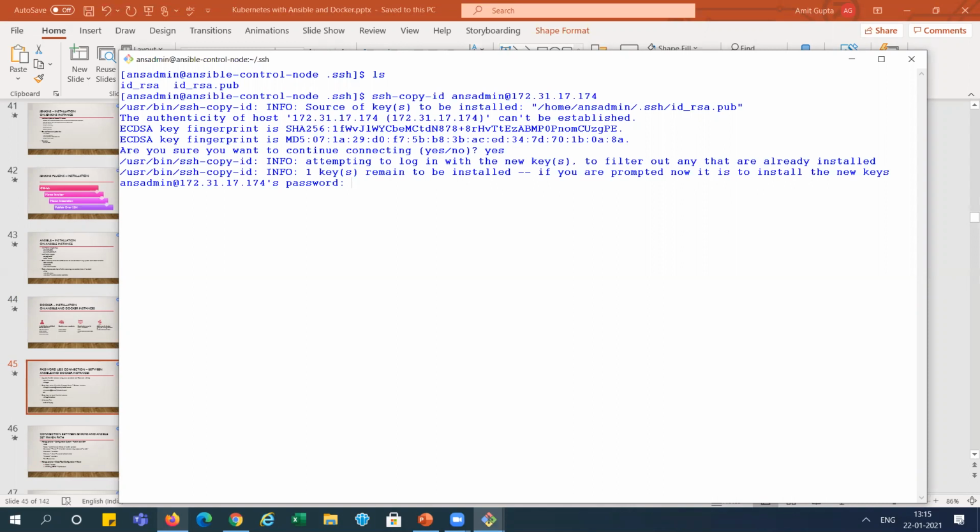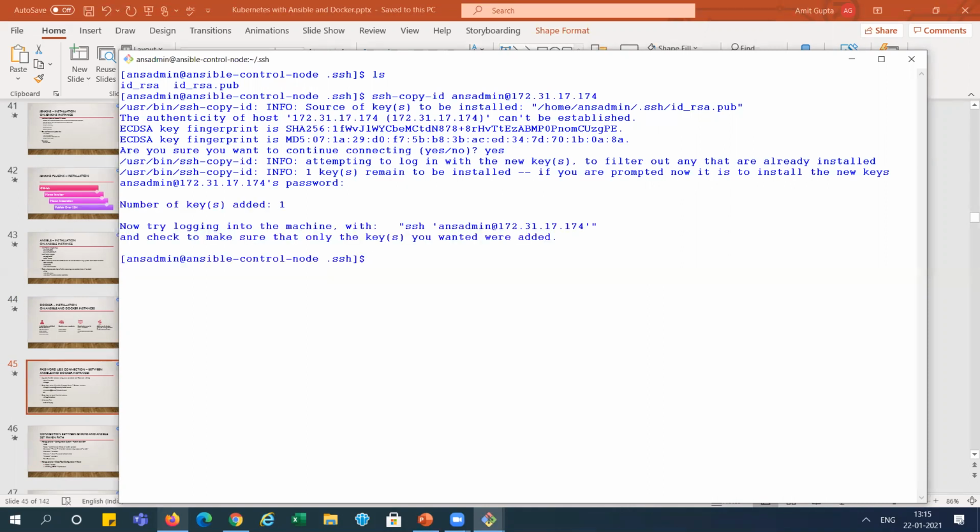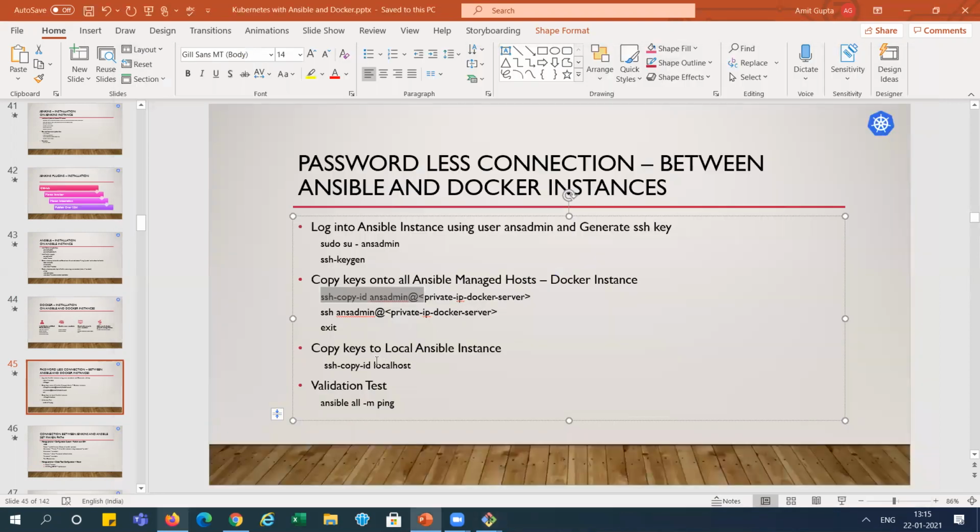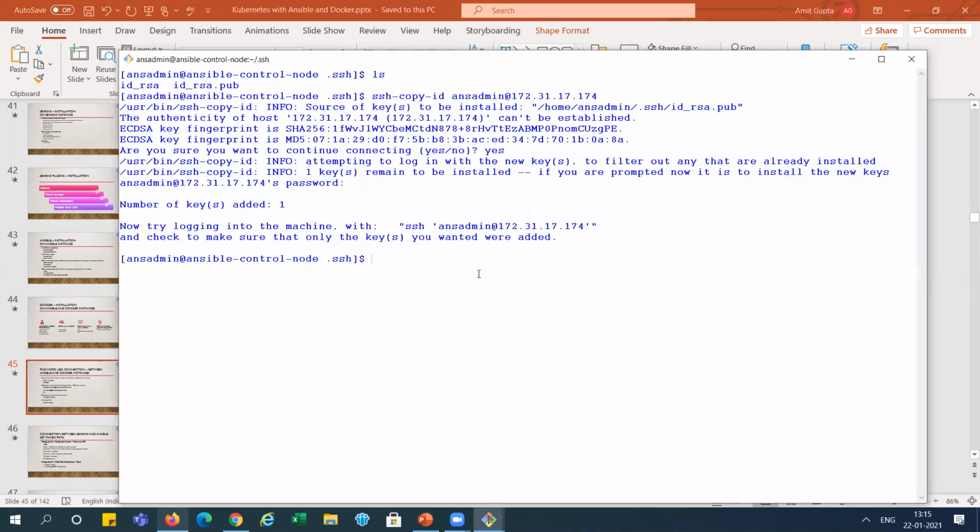The first time it will ask for the password, so I am providing the password here. It shows the number of keys added is 1. This key is added to the authorized keys file on the Docker side. That is added successfully.